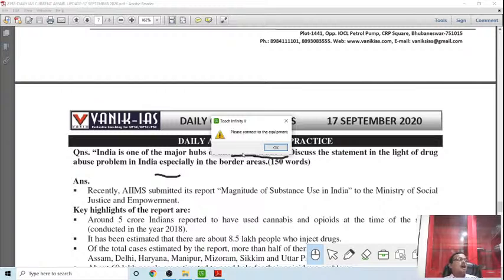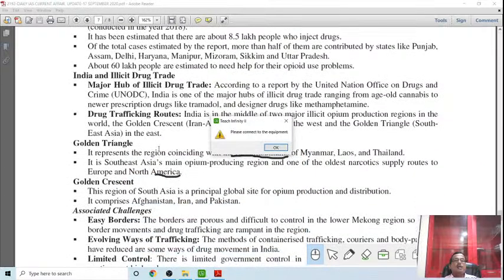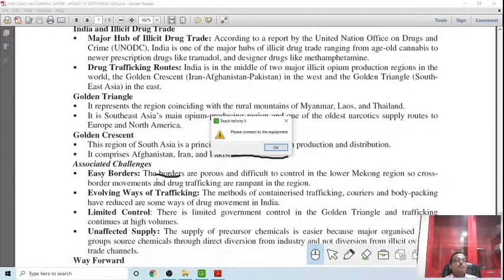But India is a major medium of drug trading around the world because India is located between the Golden Triangle and the Golden Crescent. That is what we have given in the subsequent issue. The Golden Triangle: Myanmar, Laos, and Thailand. And the Golden Crescent: Afghanistan, Iran, Pakistan. We are in between. This puts India in a very volatile situation when Indian youth.